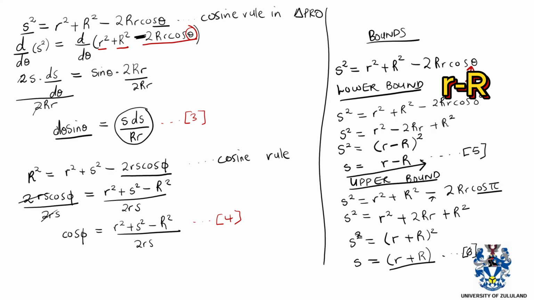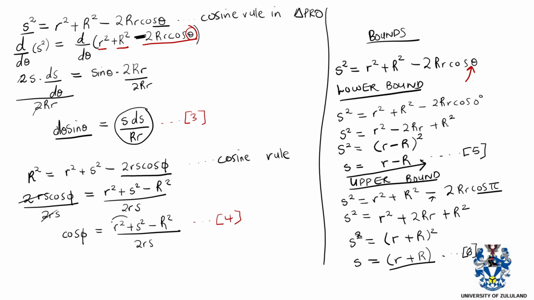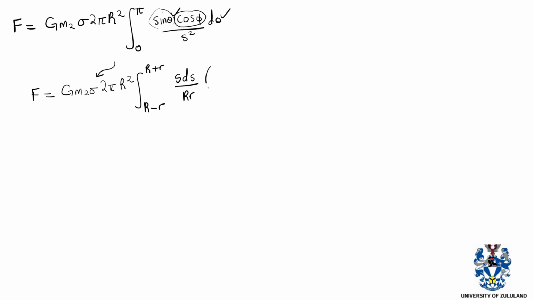And then our cos phi, because here we have got cos phi that has not been expressed yet. We have expressed cos phi as r squared plus s squared minus R squared over 2rs. So basically, that is going to be our new cos phi.